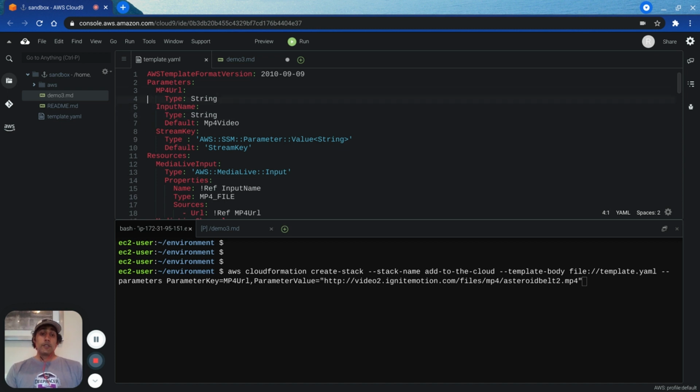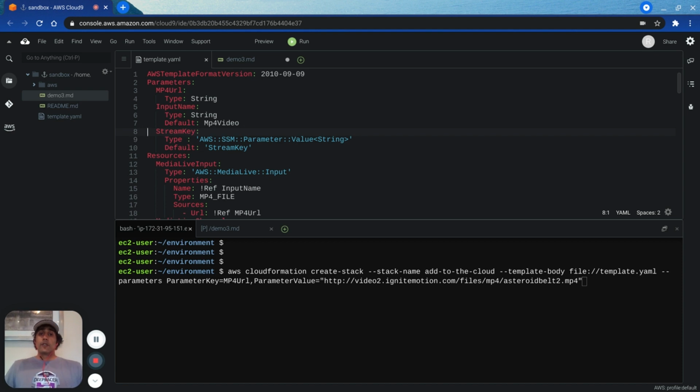Now it's up to you to add parameters and determine whether they should be required and absolutely necessary, or they should be optional. Here on line 5, I have added a parameter named input name, and it's optional. It's optional because on line 7, I've given a default value. If the user does not provide input, CloudFormation will use the default.